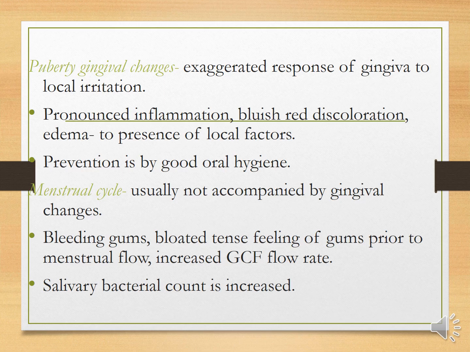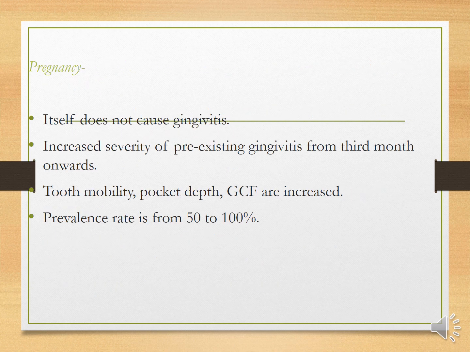Puberty gingival changes: the exaggerated response of gingiva to local irritation, pronounced inflammation, bluish red discoloration, and edema in response to local factors. In the menstrual cycle, you can see bleeding gums, a bloated tense feeling of the gums prior to menstrual flow, increased gingival crevicular fluid rate, and salivary bacterial count is increased.